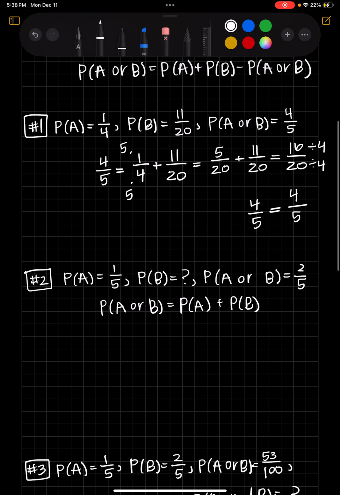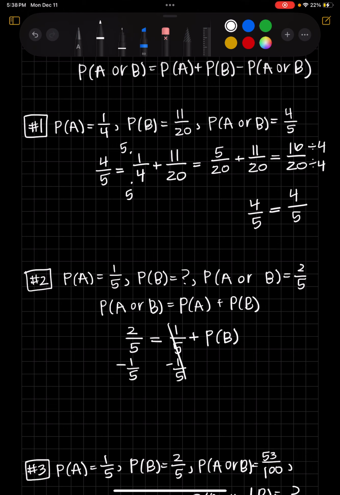And then let's just plug in what we know. So we know the probability of A or B is 2/5. And that's going to be equal to the probability of A, which is 1/5, plus the probability of B, which is what we don't know. So I'm going to leave it as probability of B. Now to solve this for probability of B, what I'm going to do is subtract 1/5 from each side.